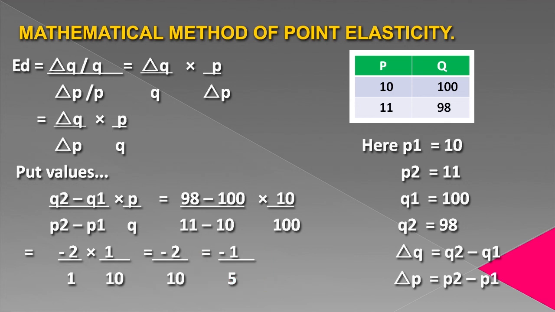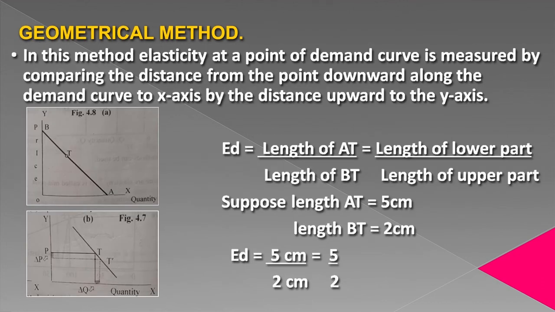So you can see here that point elasticity according to the table above is minus 1 by 5. Minus sign is along with the numerical value which indicates that there is a negative relationship between price and quantity. Price increases, quantity demanded decreases. This is the way to find out point elasticity mathematically. Now we are going to find out point elasticity geometrically.